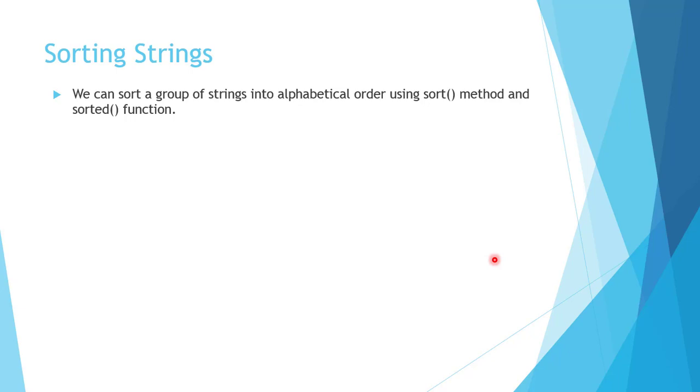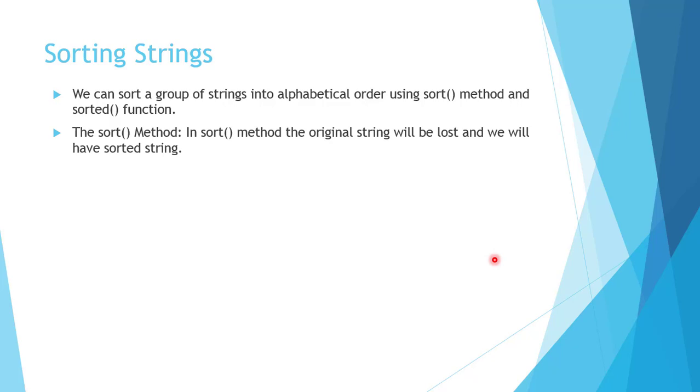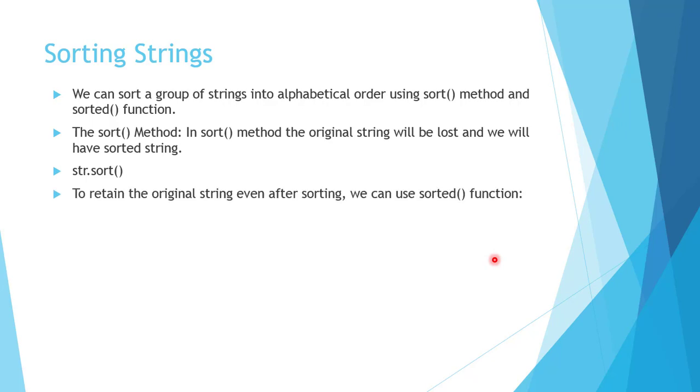We can sort a group of strings into alphabetical order using the sort method and also with the sorted function. There are two ways we can sort a group of strings: using the sort method and the sorted function. First of all, the sort method. In the sort method, the original list will be lost and we will have a sorted list. So the syntax is str.sort. And to retain the original list even after sorting, the sorted function is used. So the syntax is str1 = sorted(str).